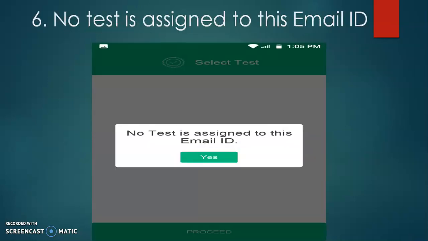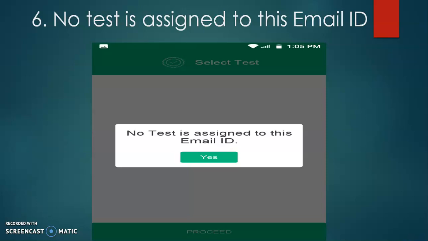Now sixth case, that is no test is assigned to this email ID. Many students logged in at 1 o'clock and waited 5 minutes, 10 minutes, even half an hour, and there was no test assigned to this email ID, and they were asking what to do about it. You have to keep patience and wait, because let us say one paper is there, and all pharmacy and all engineering students are logged in at the same time.